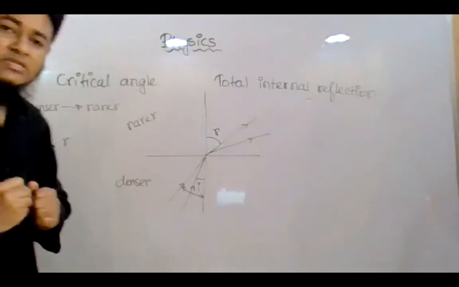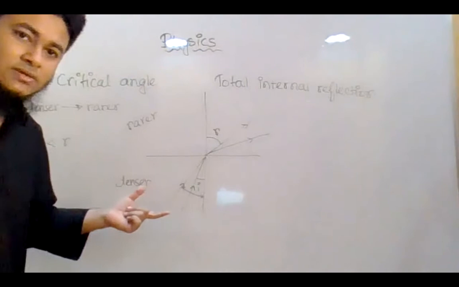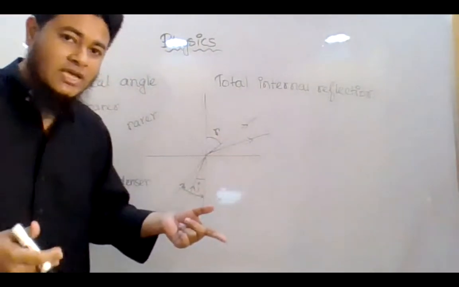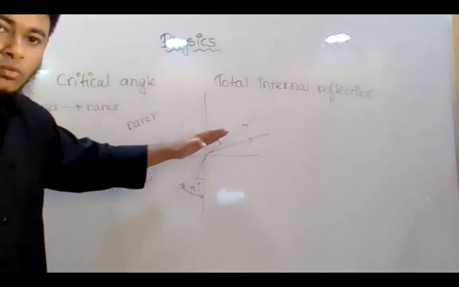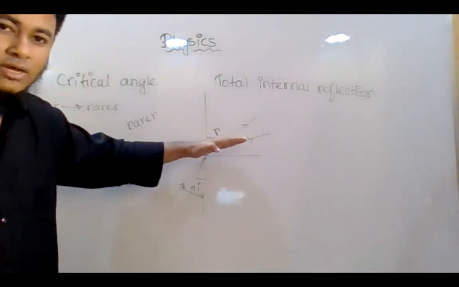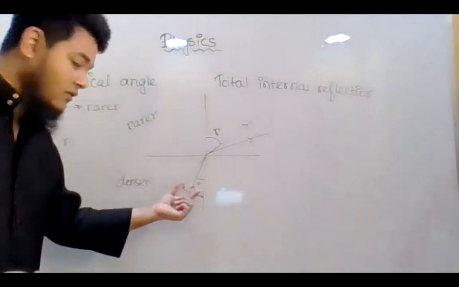So what does this tell us? If I keep on increasing the angle of incidence, the angle of refraction will also keep increasing. In other words, this refracted ray will approach the surface of separation, right? It will come closer to the surface of separation as I keep increasing the angle of incidence.